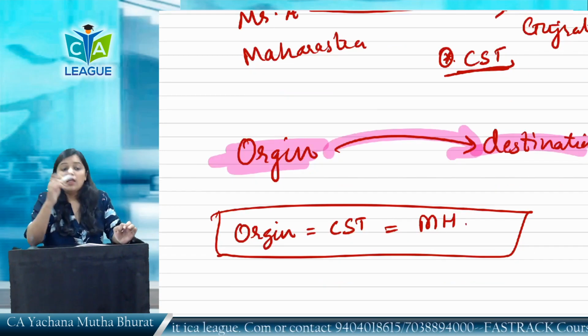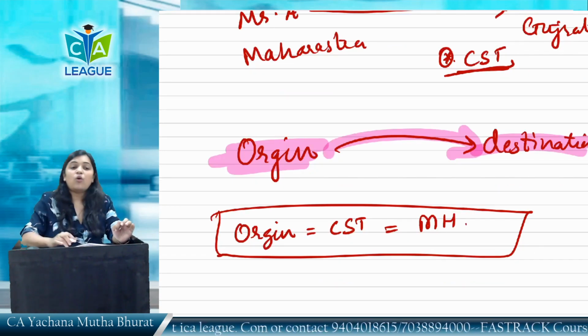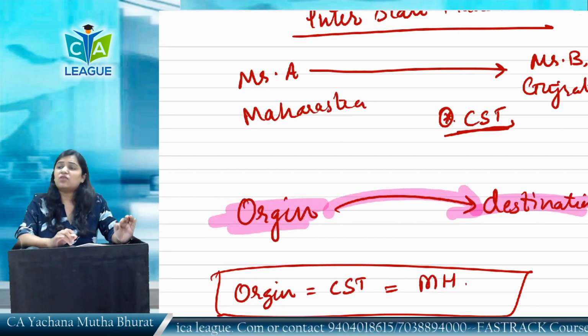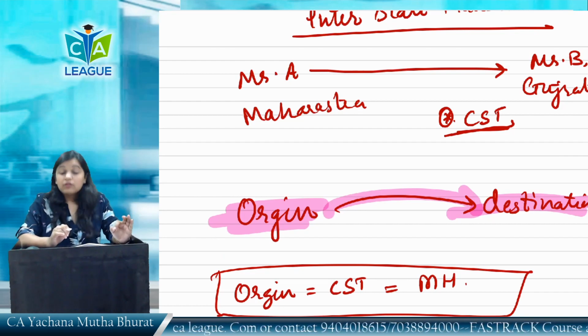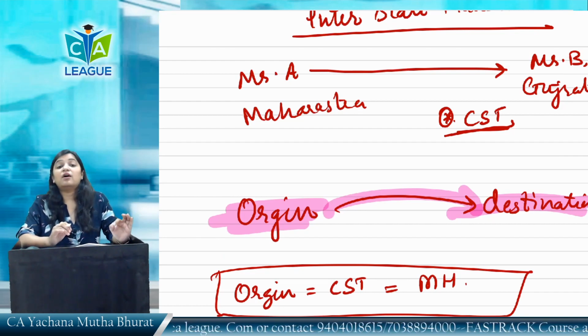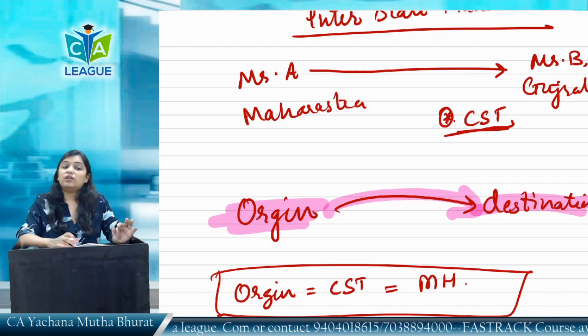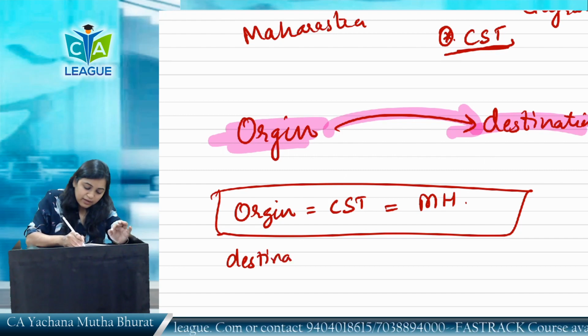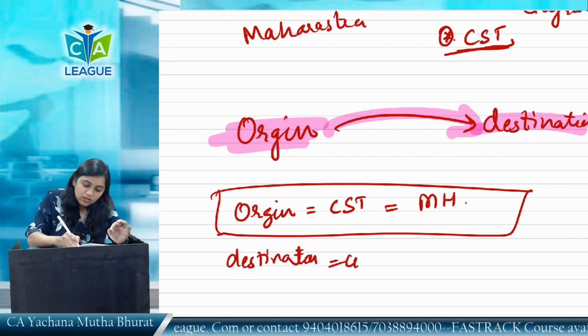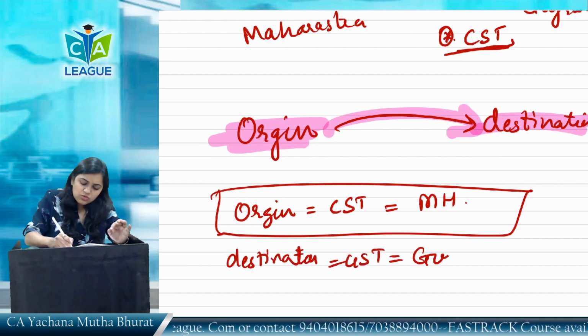That means what? Now under GST era, if there is an interstate transaction, the revenue will go to whom? The revenue will go to the consuming state or the destination state. Under GST, in this example, the revenue will go to the Gujarat government.